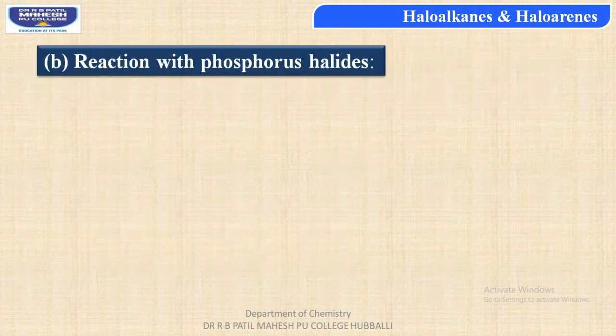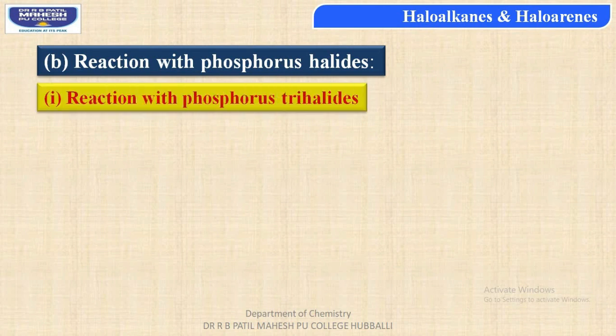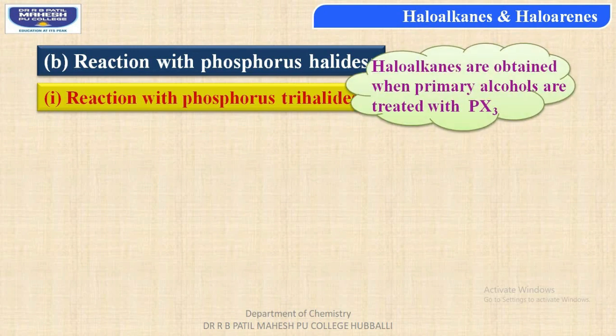Let's continue. Reaction with phosphorus halides. First, we shall consider reaction with phosphorus trihalides. Haloalkanes are obtained when primary alcohols are treated with phosphorus trihalide, that is PX3 molecule. Let us first consider the general reaction.